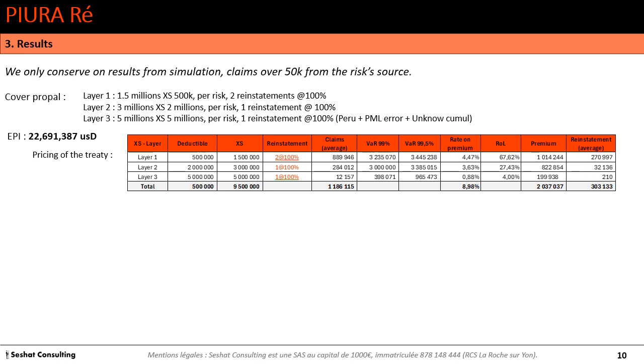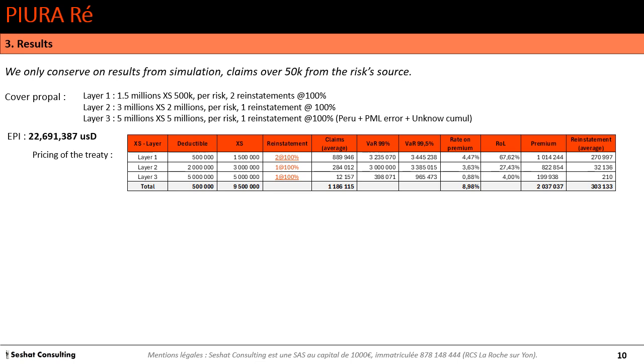And we have a premium about 1 million US dollar with an estimation of the reinstatement on average of about 270,000 US dollar. On layer 2, we have a claims average about 284,000 US dollar.